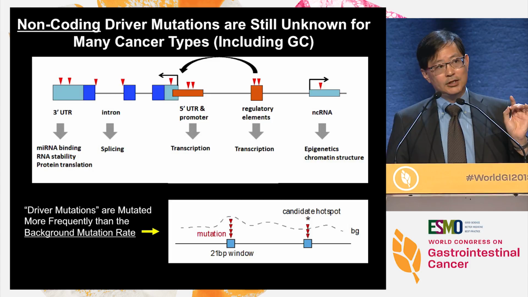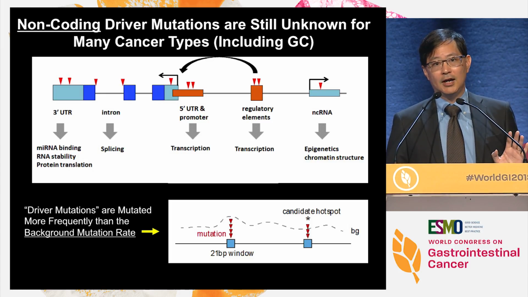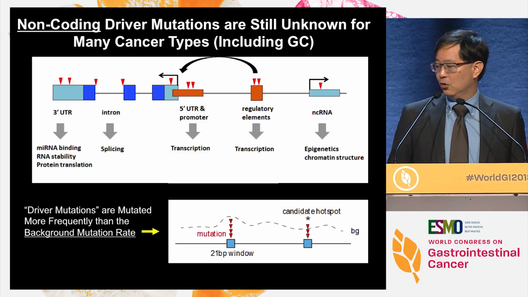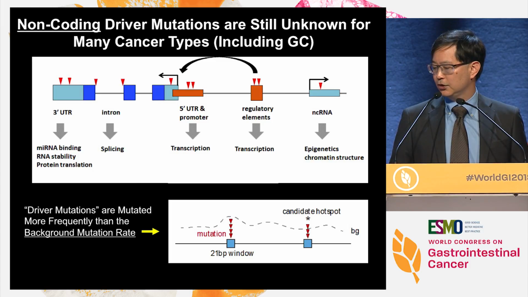So in general, there are emerging cases of mutations in non-coding regions that influence cancer gene expression, but this is pretty much it as far as our understanding of mutations in the non-coding genome. And so non-coding driver mutations still remain unknown for many cancer types, including gastric cancer.